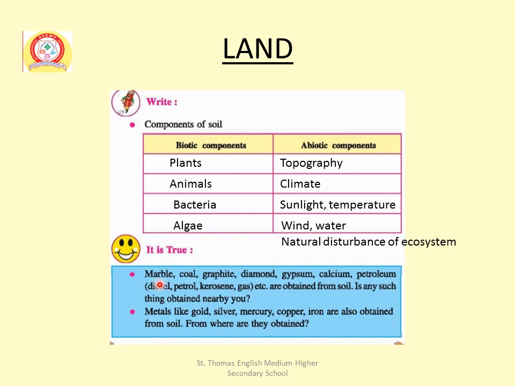So it is true, marble, coal, graphite, diamond, gypsum, calcium, petroleum, diesel, petrol, kerosene, gas, etc. are obtained from soil. Is any such thing obtained nearby you?